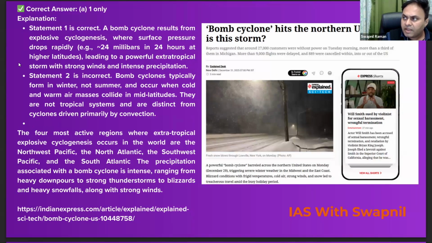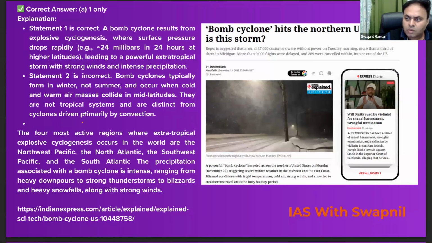So bomb cyclone hits North America. What is the storm? So you can see here the four most vulnerable regions of the world from the bomb cyclone. The first one is the Northwest Pacific, then the North Atlantic, then Southwest Pacific and the South Atlantic. Clear? And the precipitation associated with the bomb cyclone is intense, ranging from heavy downpours to strong thunderstorms to blizzards and heavy snowfalls along with the strong winds. So I hope you guys understood this. Now let's move on to the next question.